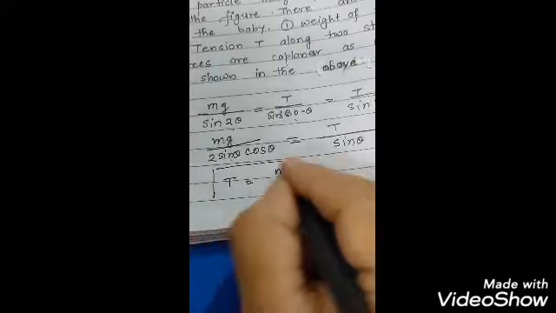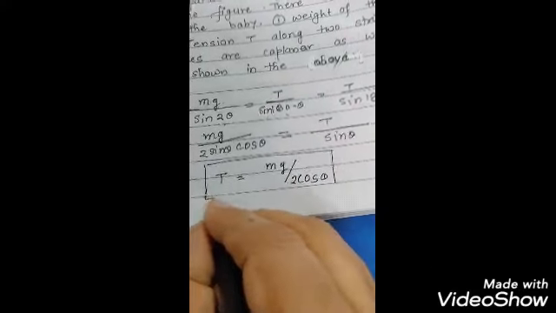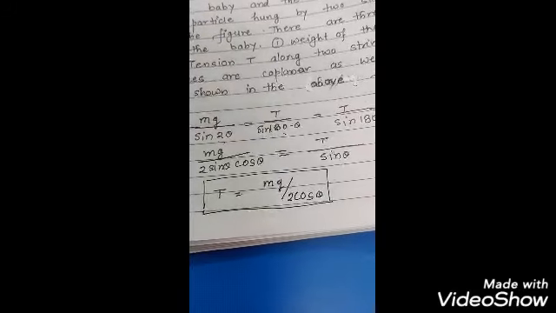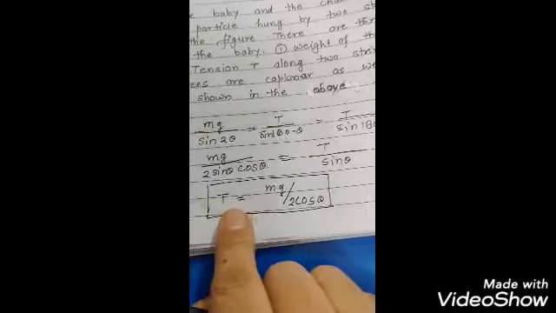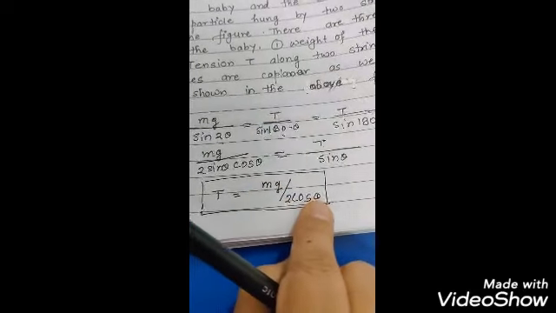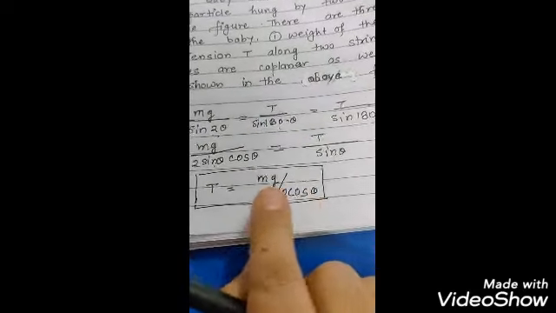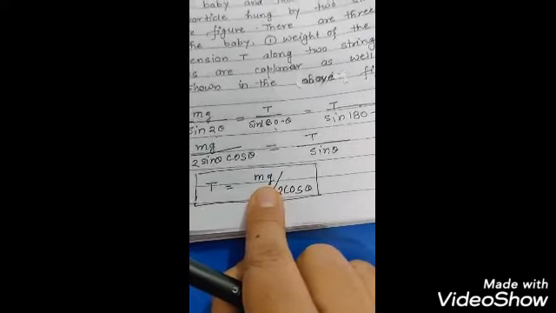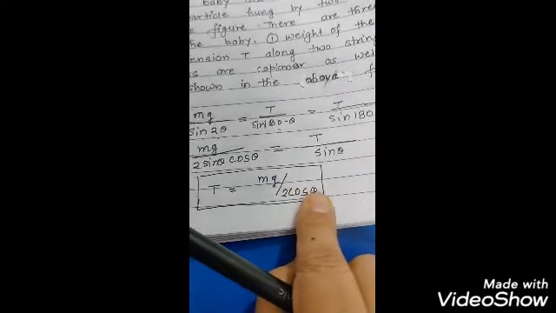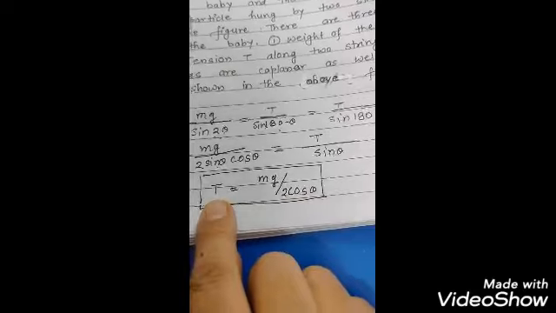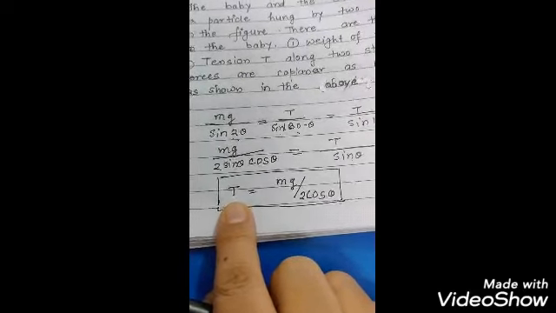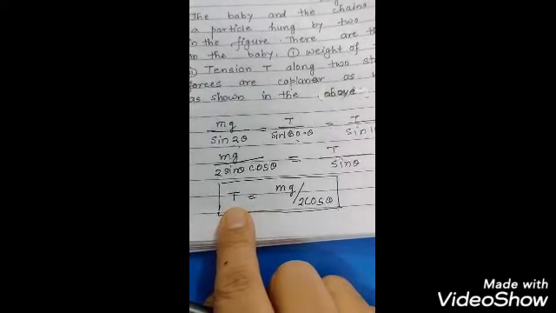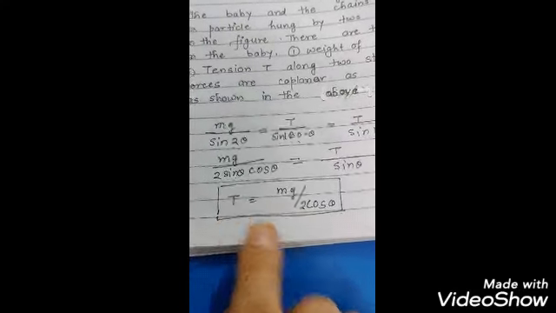That is what we have to calculate here, the tension that will work in the string or the chain. So the tension is equal to mg upon 2 cos theta. If you know mg, the weight of the baby, and the angle theta, then you can easily calculate what tension will be on the string. Okay, so this is the application of Lami's theorem.